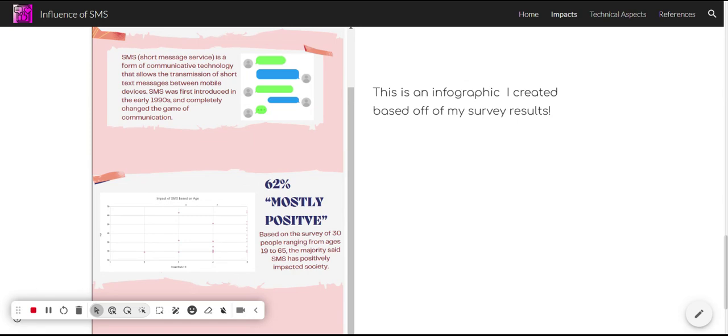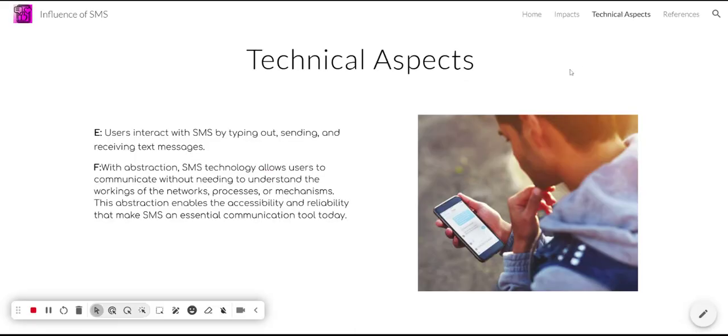So then when we go into another page of my website, being technological aspects, question E was how do users interact with SMS, and people interact with SMS by typing out, sending, and receiving text messages. And then question F is how does abstraction relate to SMS, and abstraction allows users to send messages without understanding the underlying network processes, basically.